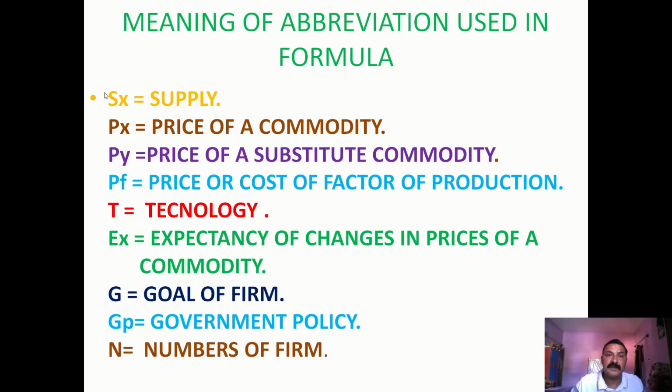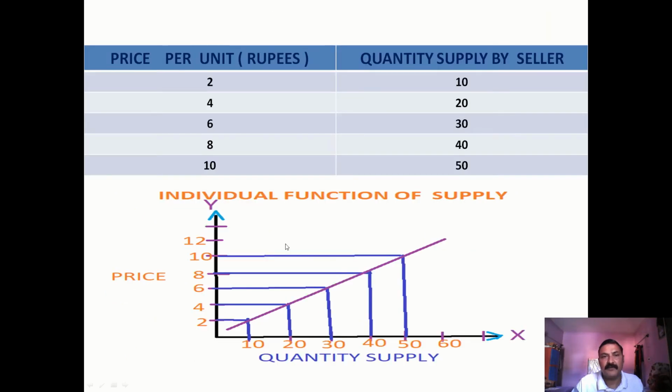What Sx is concerned with, that means supply. Px is price of a commodity. Py means price of substitute commodity. Pf means price or cost of factor of production. T means technology. Ex means expectancy of changes in prices of a commodity. G means goal of firm. GP means government policy. N means number of firm. These are the abbreviations used in the formula of function.